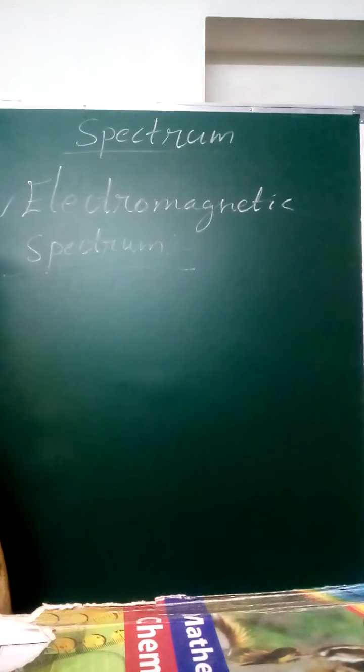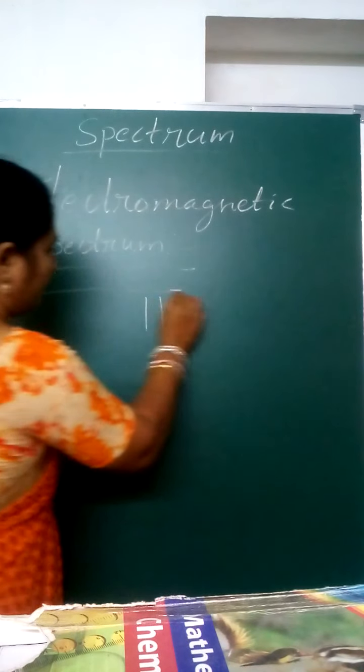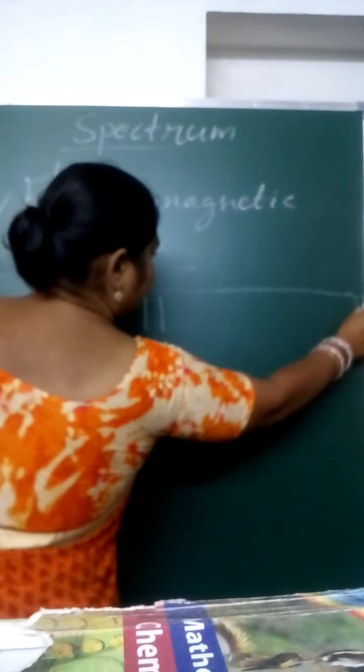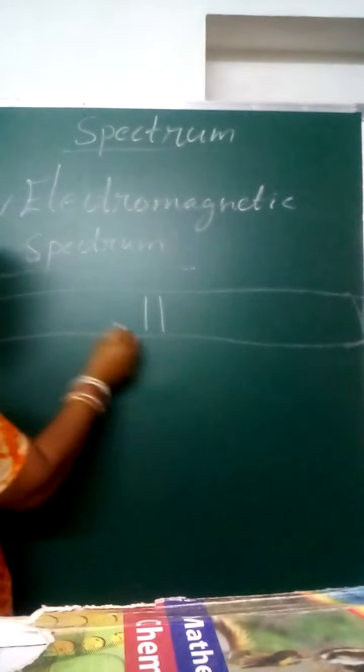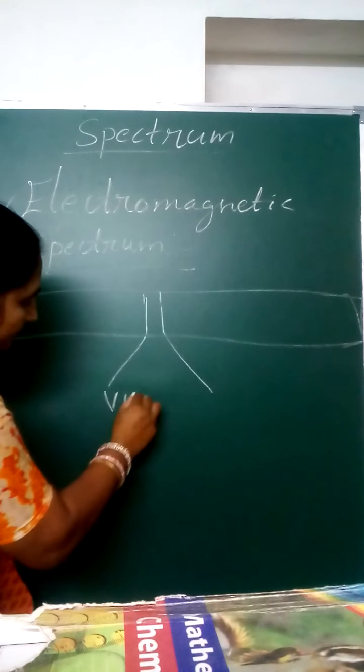In this electromagnetic spectrum, we do not see only white color; there are other wavelengths also. First, take visible light, which we can see with our naked eye.